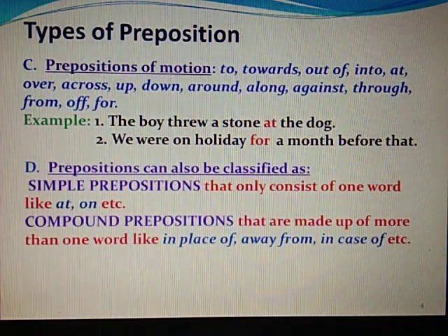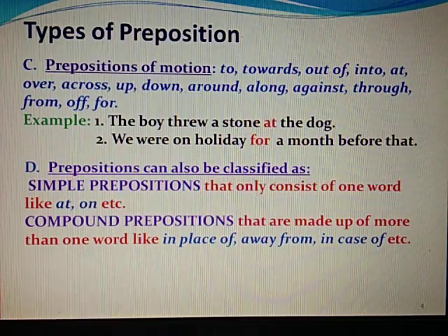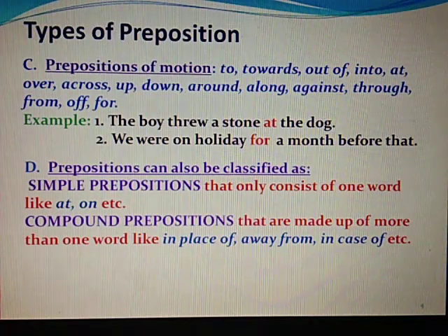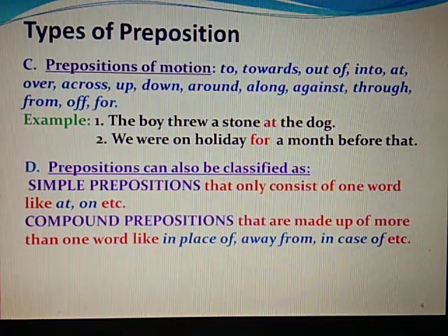Prepositions can also be classified as simple prepositions that consist of only one word like at or on, and compound prepositions that are made up of more than one word like in place of, away from, in case of. So when I say compound, you may find here that it consists of more than one word, but simple generally consists of one word.